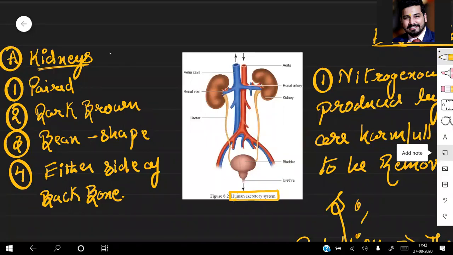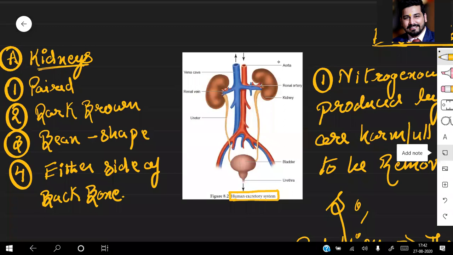The average weight of the kidney is about 150 to 170 grams in males, and in females about 125 to 145 grams. The kidney is positioned behind your GIT tract, as I showed you in the 3D video covered in the previous sections. So these are some points regarding the kidney.